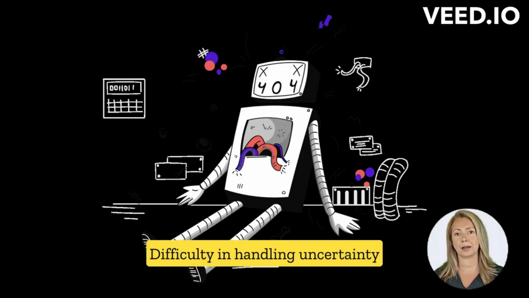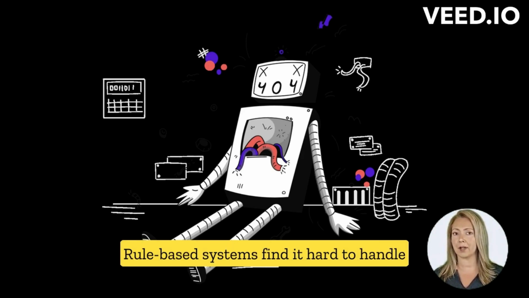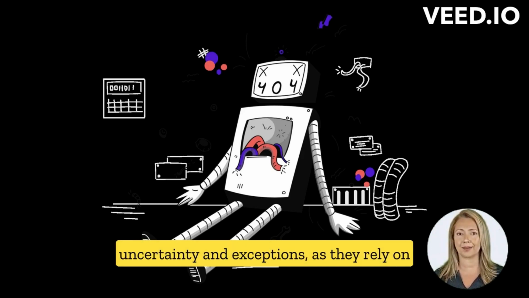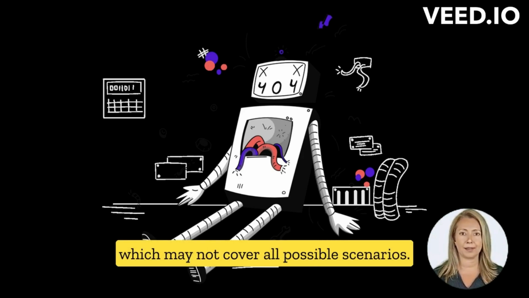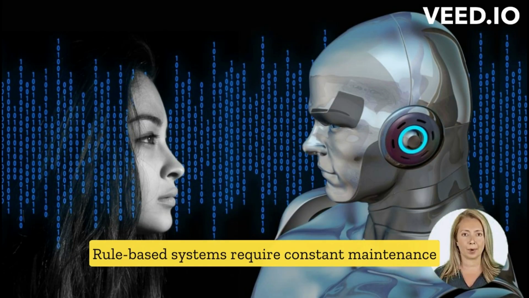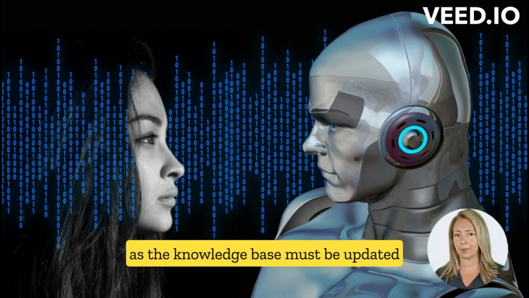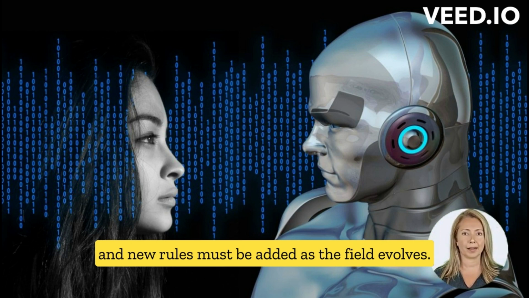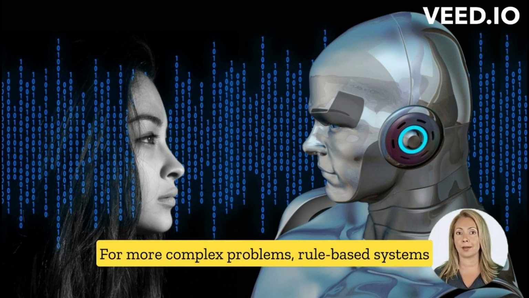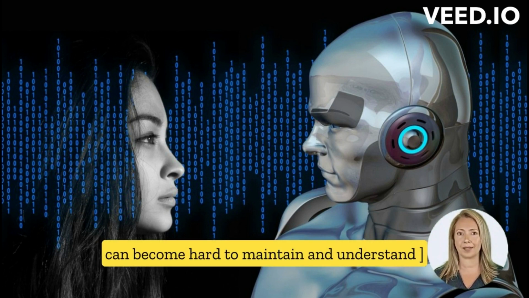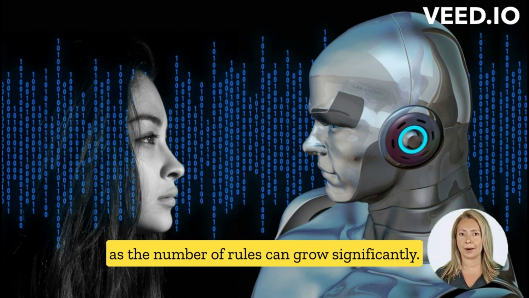Difficulty in handling uncertainty. Rule-based systems find it hard to handle uncertainty and exceptions, as they rely on predefined rules which may not cover all possible scenarios. Maintenance. Rule-based systems require constant maintenance, as the knowledge base must be updated and new rules must be added as the field evolves. Complexity. For more complex problems, rule-based systems can become hard to maintain and understand, as the number of rules can grow significantly.